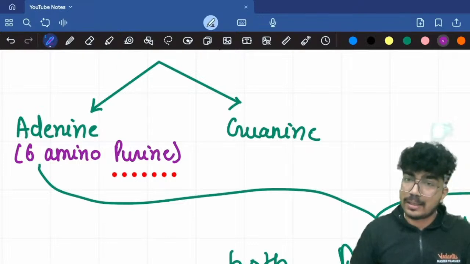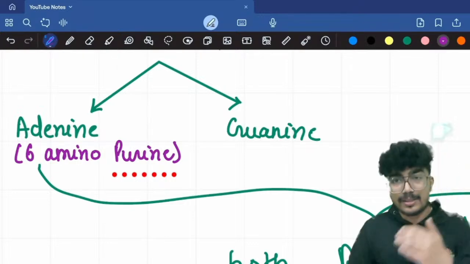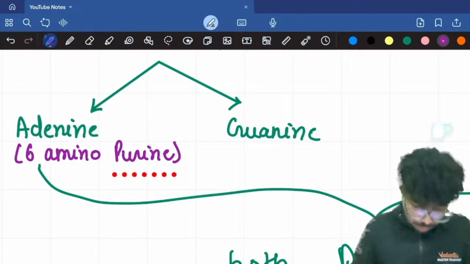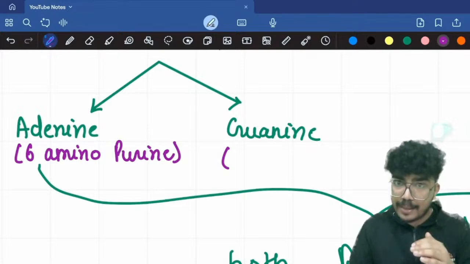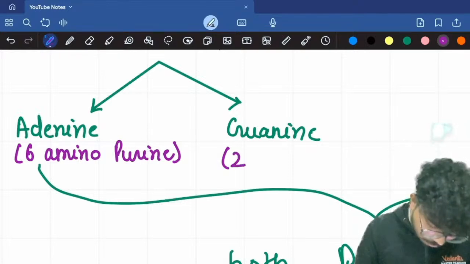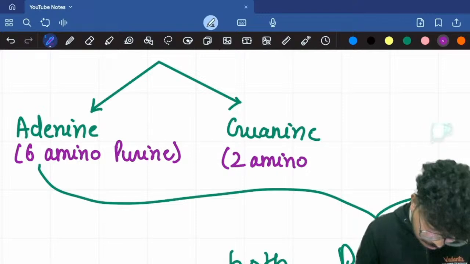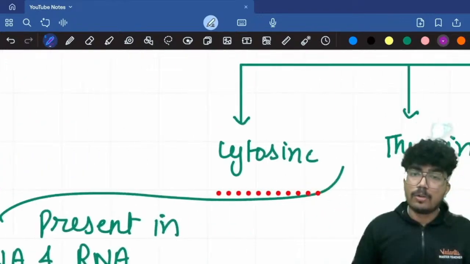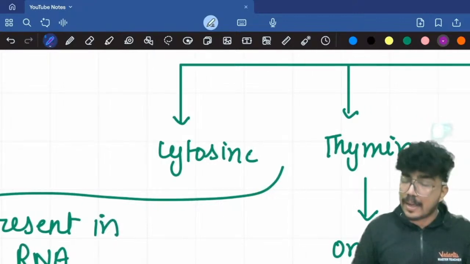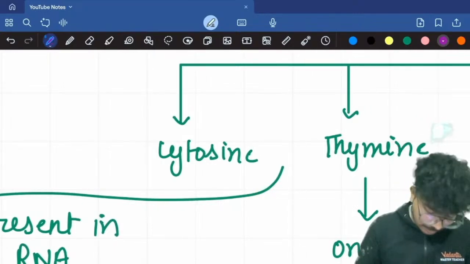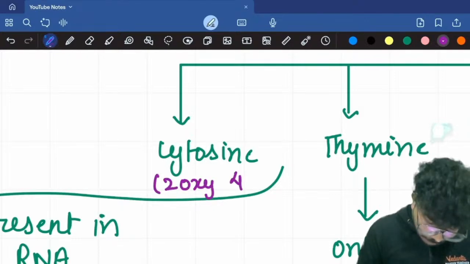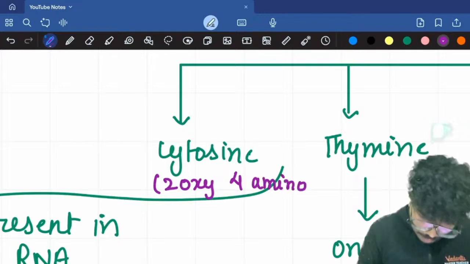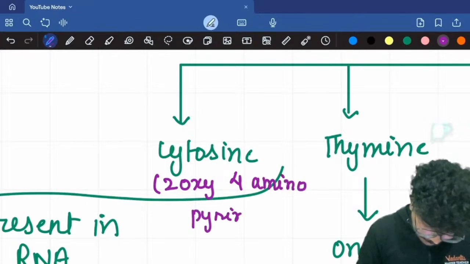Guanine is known as 2-amino 6-oxypurine. Cytosine is known as 2-oxy 4-amino pyrimidine.